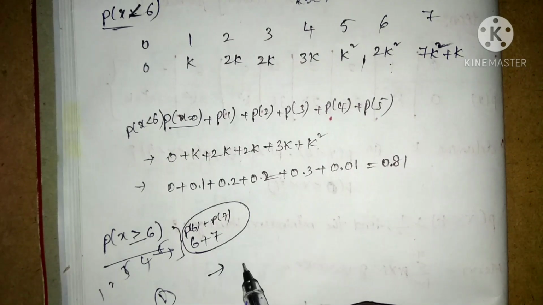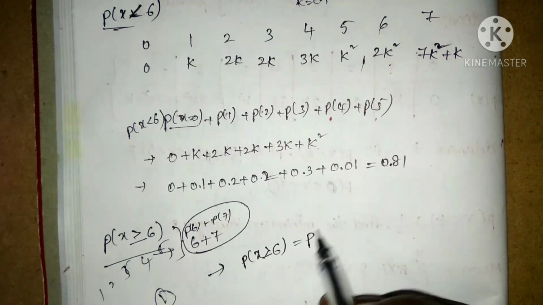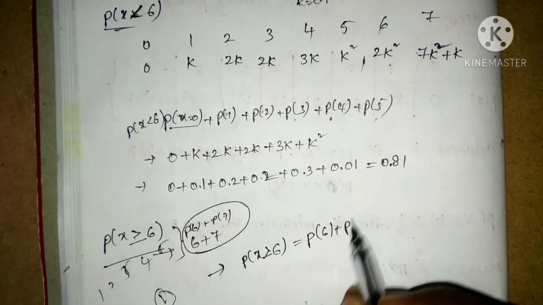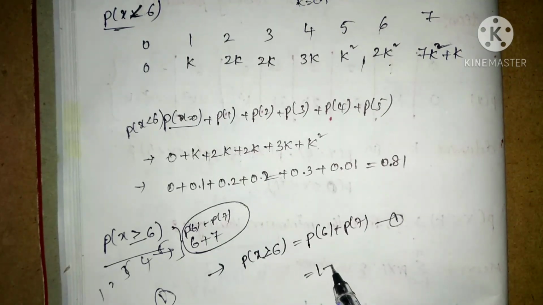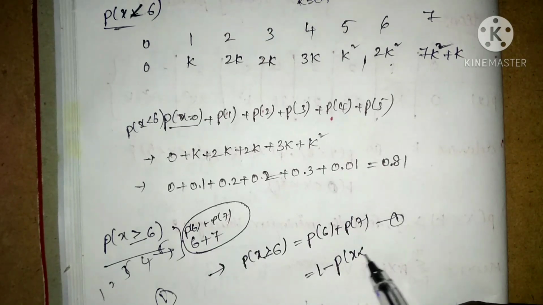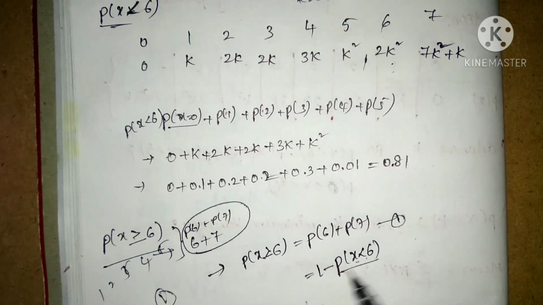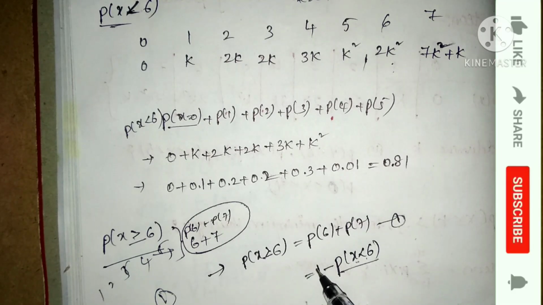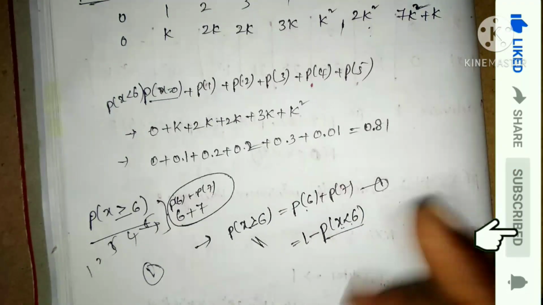We can write it both ways, such as probability of x greater than or equal to 6 is equal to probability of 6 plus probability of 7, one step, or 1 minus probability of x less than 6, that is 5, 4, 3, 2, 1, removing all of this from 1, such as the sum of probabilities, to get the value. You can adopt both methods, you get the same value.